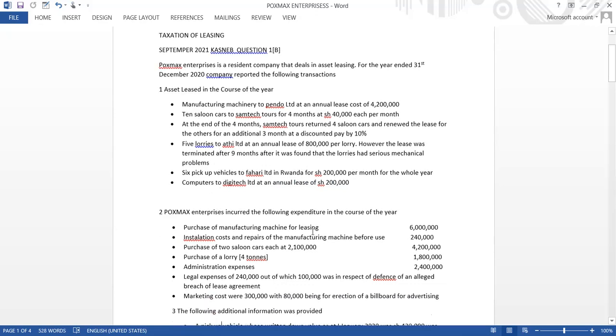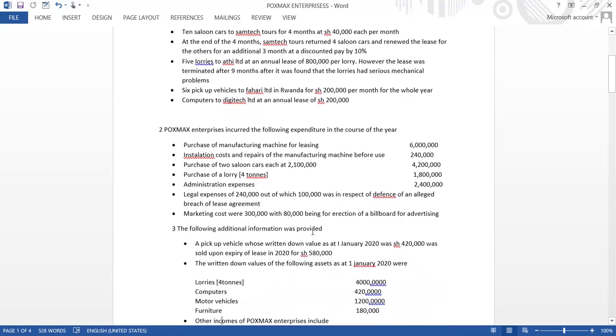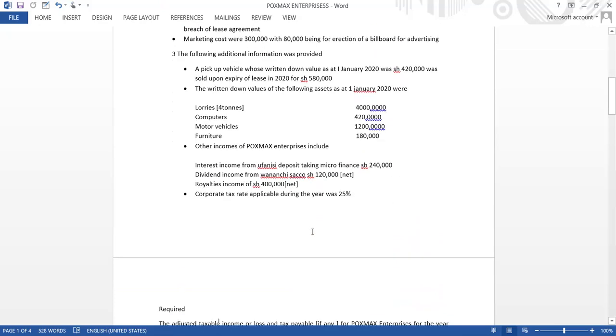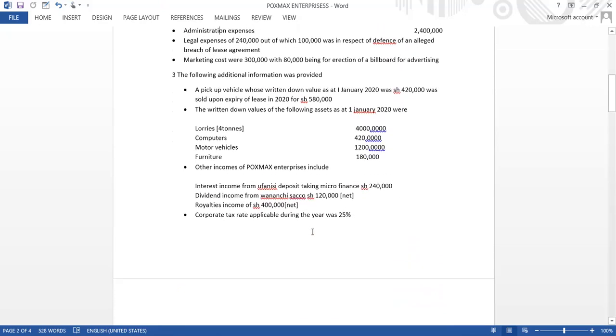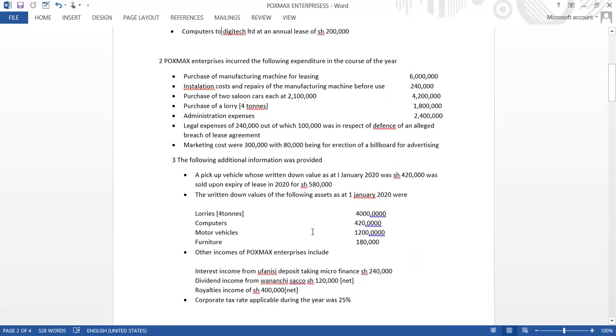Boxmarks Enterprise incurred the following expenditure in the course of the year. Purchase of manufacturing machine for leasing, 6 million. Installation cost and repair of the manufacturing machine before use, 240,000. Purchase of 2 saloon cars, each at 2,100,000, 4,200,000. Purchase of a 4 ton lorry, 1,800,000.